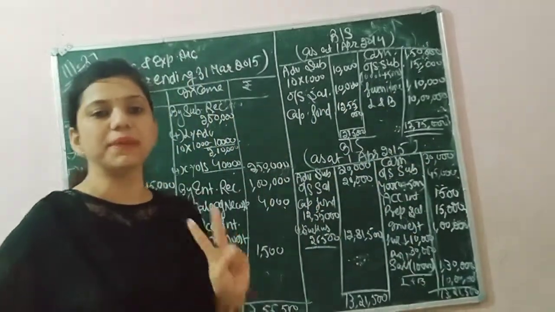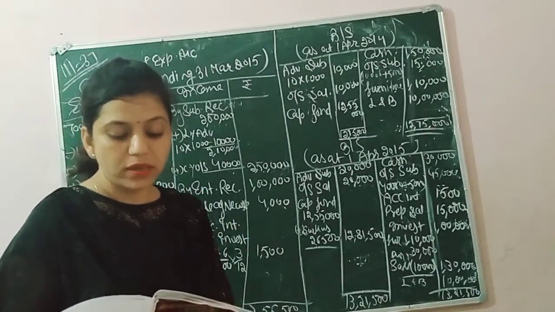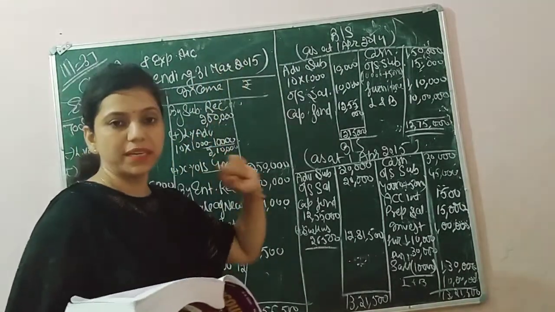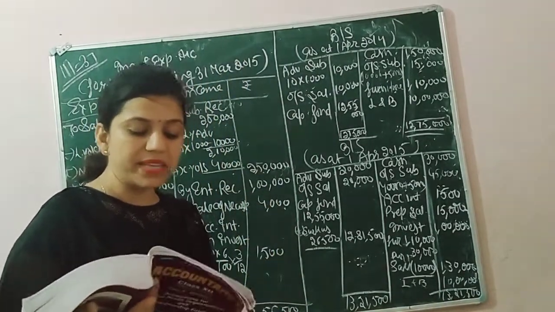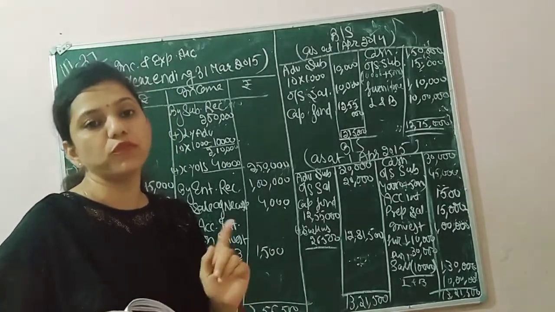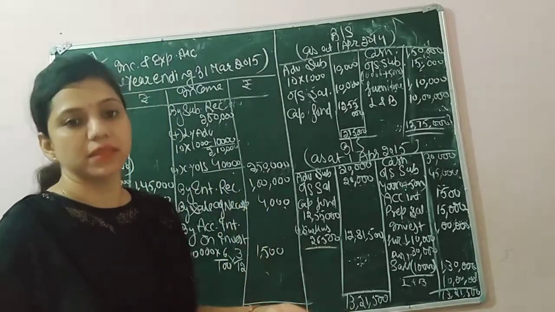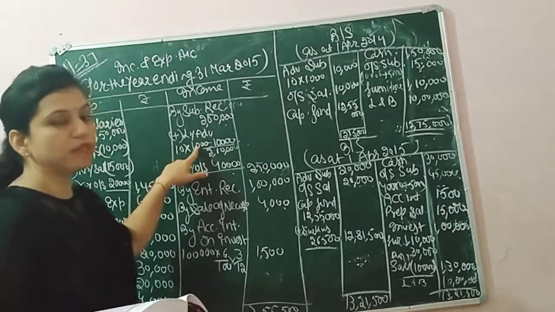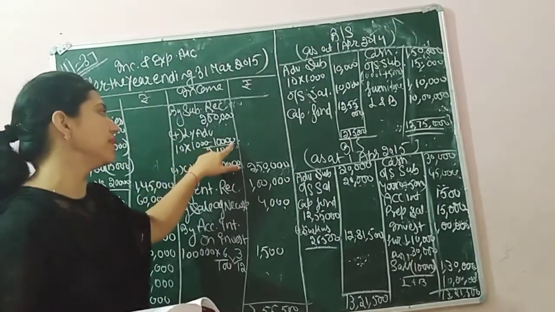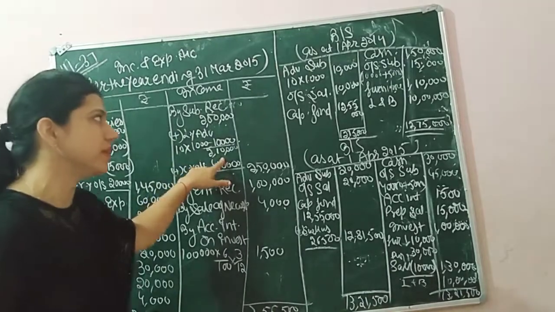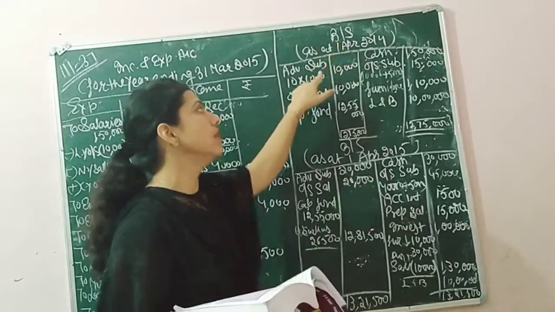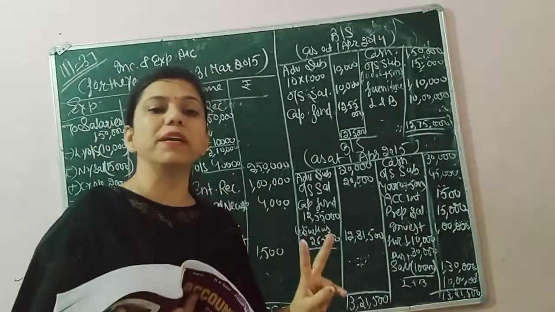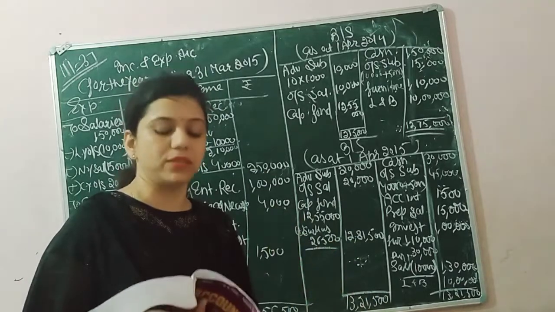As you know, every adjustment has two treatments. Next, in 2013-14, that means last year, because 14-15 is the current year, 10 members had paid their subscription for 2014-15. That means last year's advance subscription. Last year's advance should be added, for 10 members. Subscription of one member is 1,000, so it should be 10,000. So last year's advance should be added in subscription, and it should be passed to the liability side of the opening balance sheet. Keep it in mind, always make two treatments of an adjustment, then move to the next adjustment.